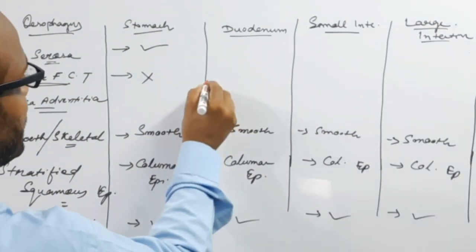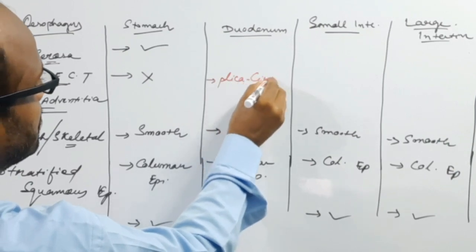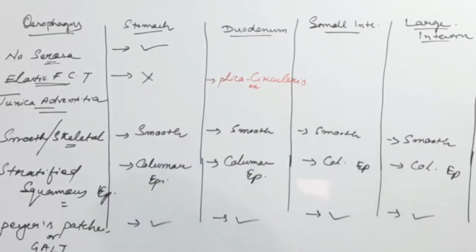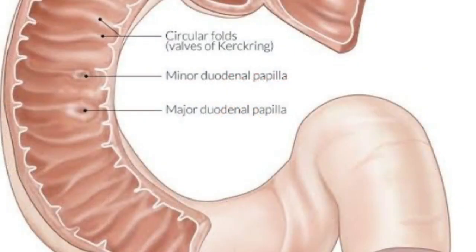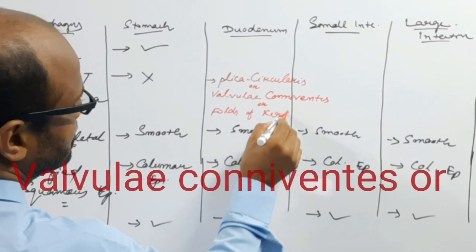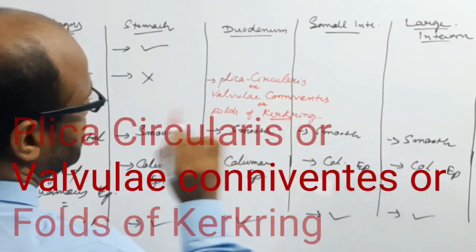This is the plica circularis, also known as valvulae conniventes, and also known as folds of Kerckring. So folds of Kerckring, this term is important.